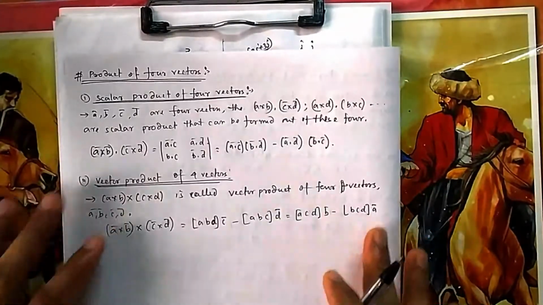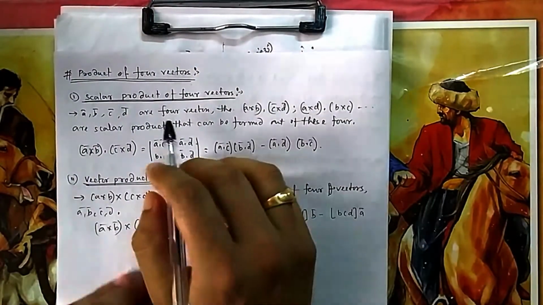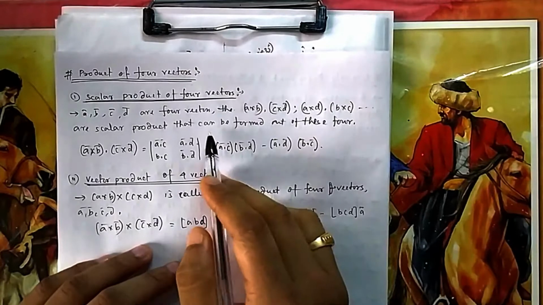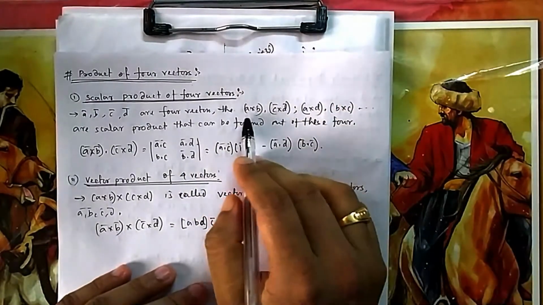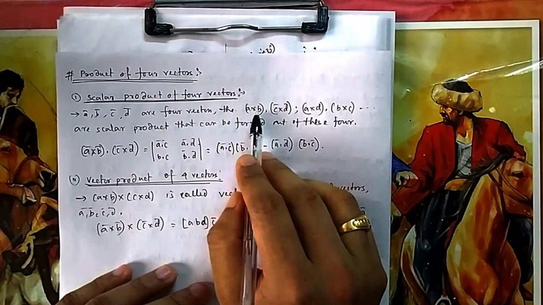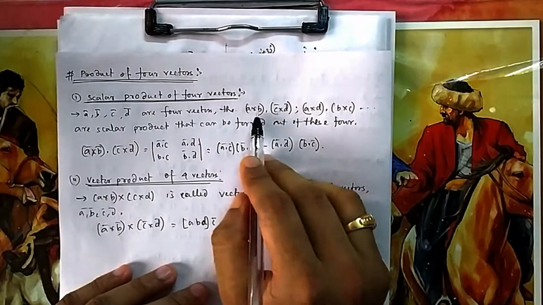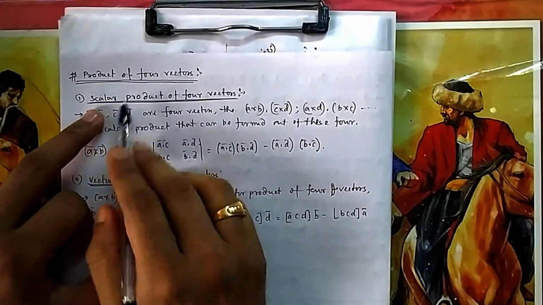Next is the product of 4 vectors. Suppose you have 4 vectors, then what will be the scalar product of 4 vectors? You see how many possible combinations are there so that the answer becomes scalar. One possibility is that you take the cross of these two and then take the dot. Vector cross vector will be a vector, vector cross vector, a vector. So vector dot vector will be equal to a scalar. Your output should be scalar, because I am saying scalar product.